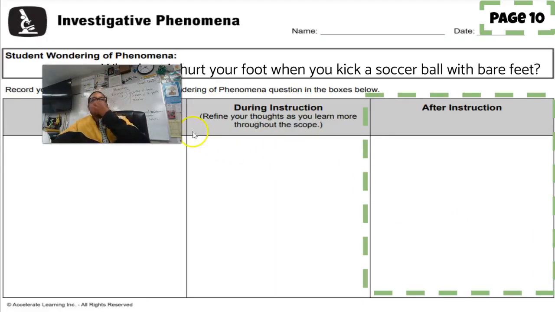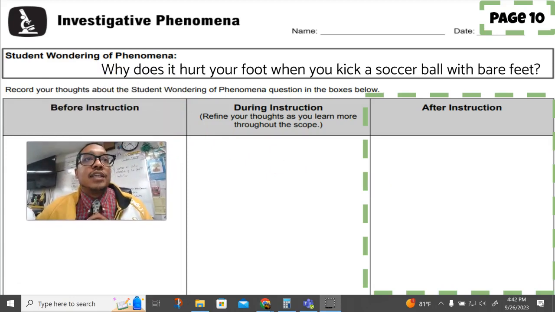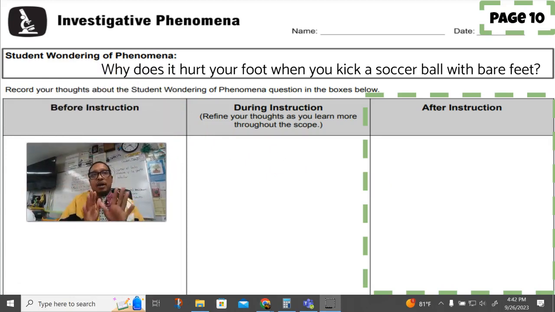All right, cool. Now we're going to go back to this. You're going to have to pause it and answer this question way over there in the after instruction. Why does it hurt your foot when you kick a soccer ball with bare feet? So fill in that answer all the way over there in after instruction.